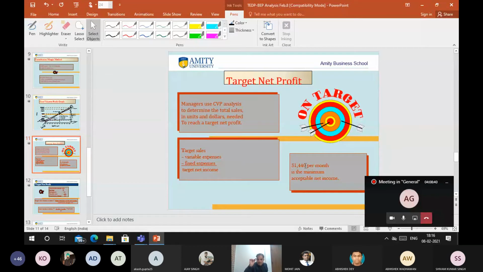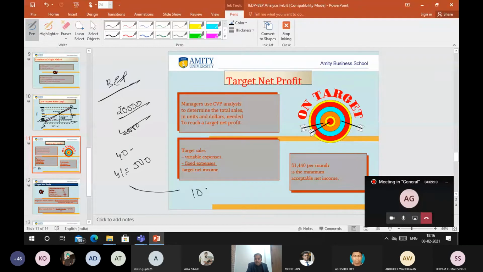Target. Now, if you know the BEP, then it is very simple for you. I know that up to this, like in the mobile phone case, 20,000 is my expenditure. For 40,000, I have to sell 40 mobile phones. This I know. And if I sell 41, I'll get 500, because it is one extra. So now target means, if I want to earn 10,000 profit this month, it's very simple.